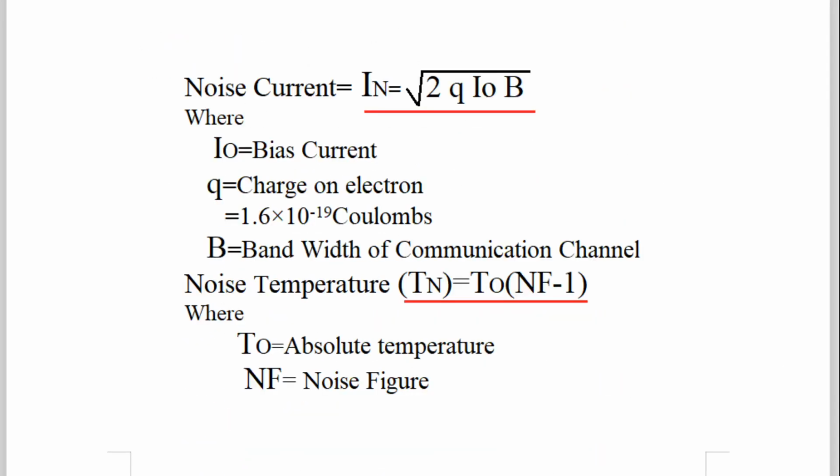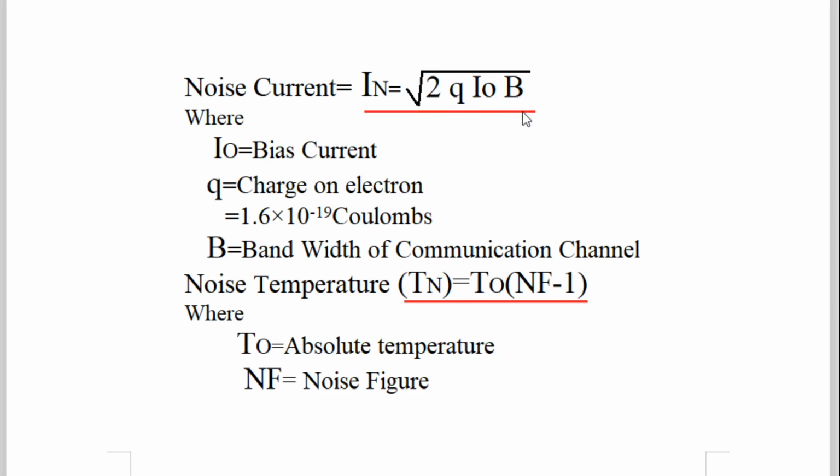And there are two more equations which are sometimes required, sometimes not. So just look at this equation. Noise current In is equal to under root 2. Whenever current comes into picture, the charge on electron comes into picture. B is again the bandwidth.